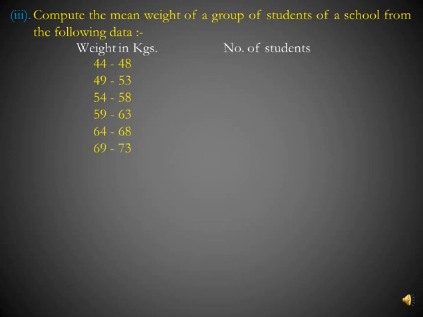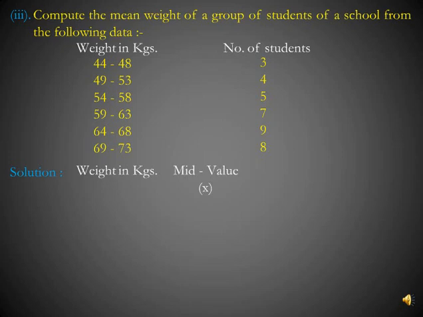Third part is: compute the mean weight of a group of students of a school from the following data. Weight in kgs is given in the form of class intervals, and the number of students corresponding to the class intervals is given. And we have to find the mean weight of a group of students. Since here data is given in the form of class intervals, first we have to convert this into mid values so that a normal frequency distribution table can be made.